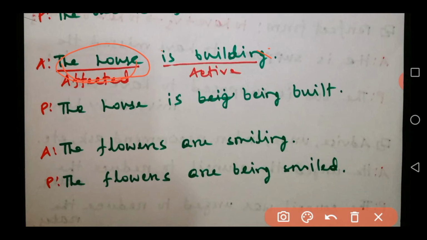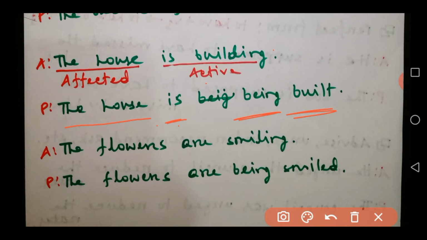So how to change the voice of this sentence is like that: the house, like the previous ones, will remain the same, then is, it will be here, and then according to the passive structure of the verb, we know when there is an ing verb we have to use being. And then the V3 form of the verb, which is built. So we get the sentence like this: the house is being built.